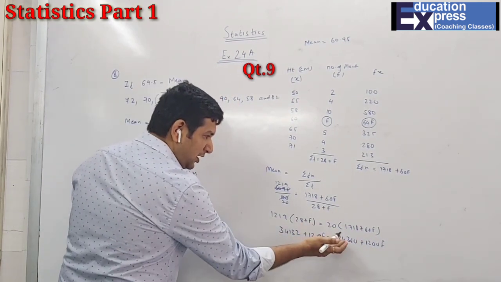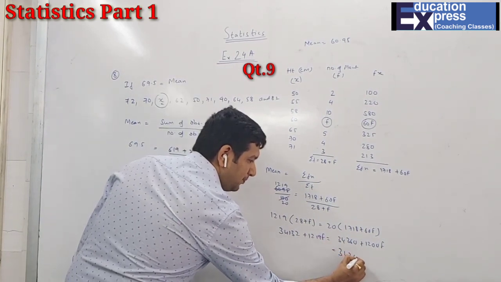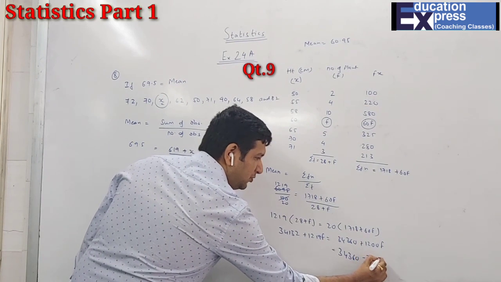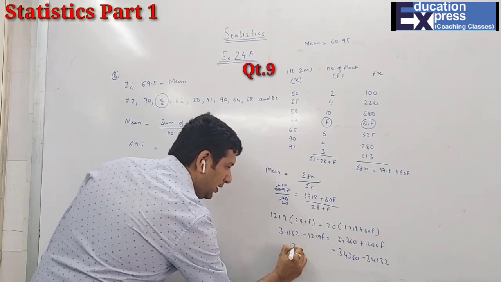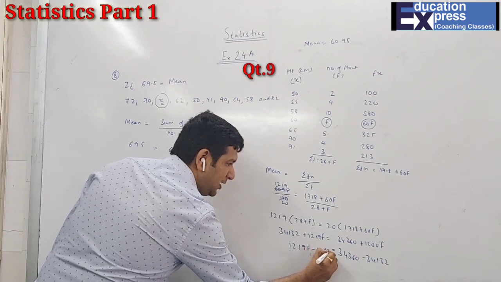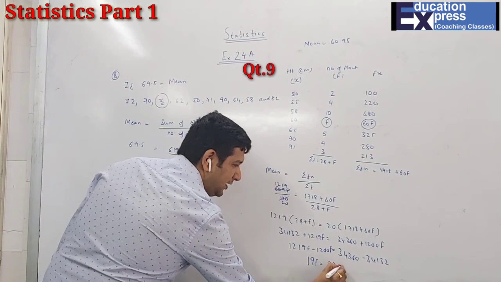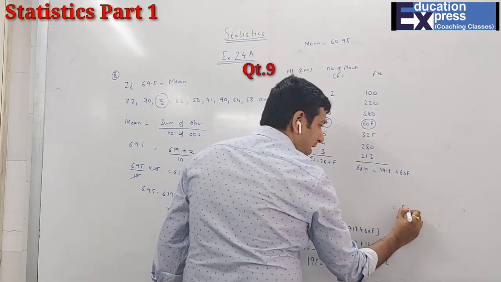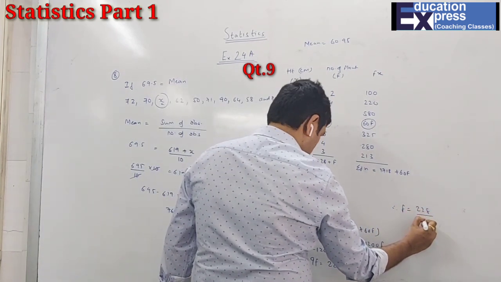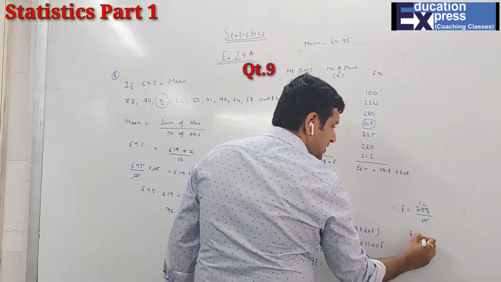Now this 34360 will be here minus the other number, and this will come here: 1219f minus 1200f, that is 19f is 228, and therefore your f is 228 upon 19. So 19 ones are 19, 19 twos are 38, and so your frequency is 12.